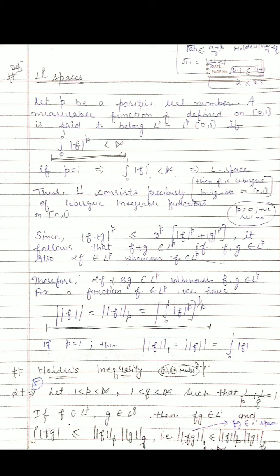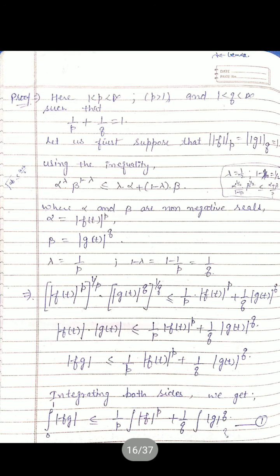So first of all we prove this Holder's inequality, because we are given 1 < p < infinity and 1 < q < infinity, such that 1/p + 1/q = 1. So we suppose first of all that ||f||_p = ||g||_q = 1. Then again from algebra, we use the inequality alpha^lambda times beta^(1 - lambda) is less than or equal to lambda alpha + (1 - lambda) beta.